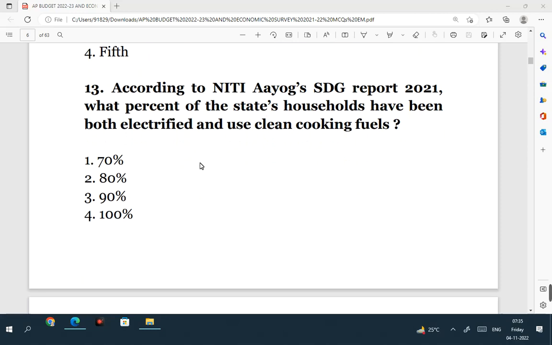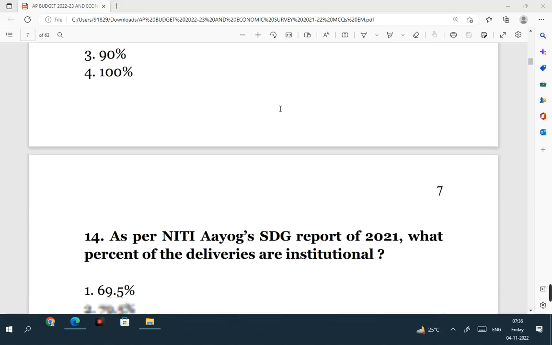According to Niti Aayog's SDG report 2021, what percent of the state's households have been both electrified and use clean cooking fuels? It is 100%. This is a very good achievement. According to the third edition, in the state of Andhra Pradesh, the percentage of households which have been both electrified and using clean cooking fuels is 100%.